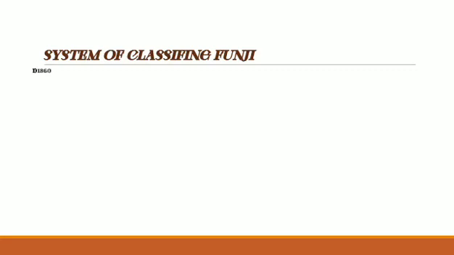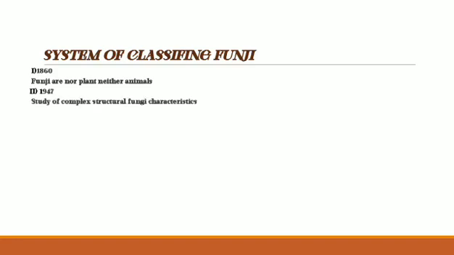There are different systems of classifying. System number 1 in 1860: according to this system, fungi are neither plants nor animals. The second system is in 1947: according to this system, it includes the study of complex structural fungi characteristics. The third system is in 1969: fungi have their own kingdom by Robert Whittaker's classification.